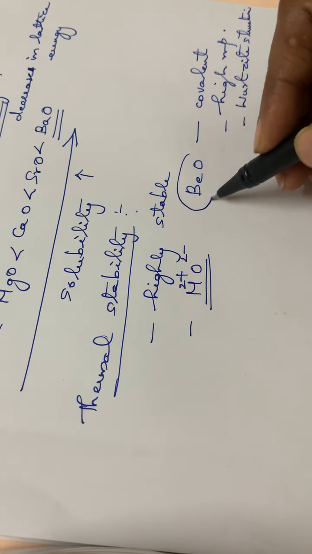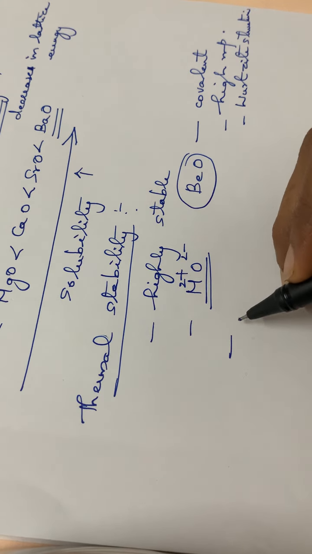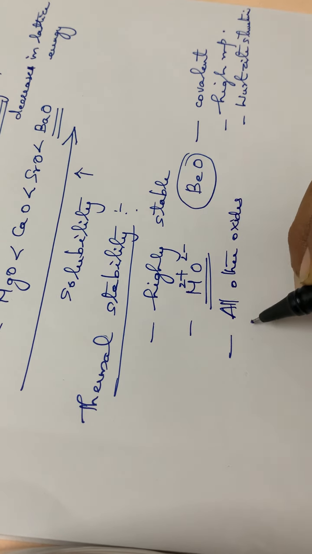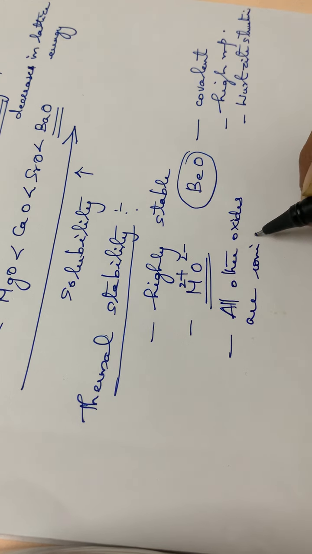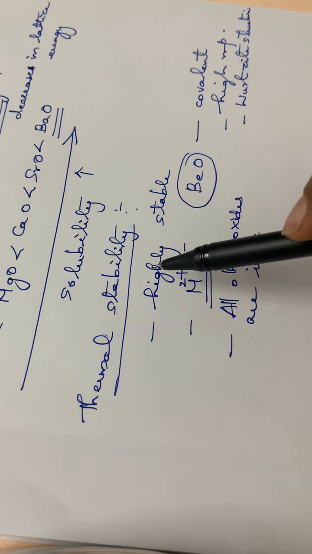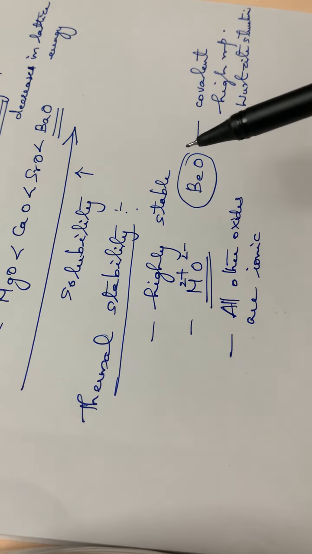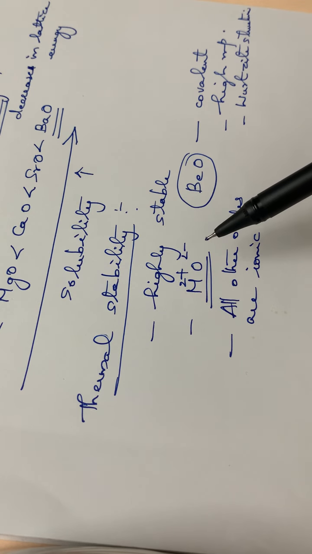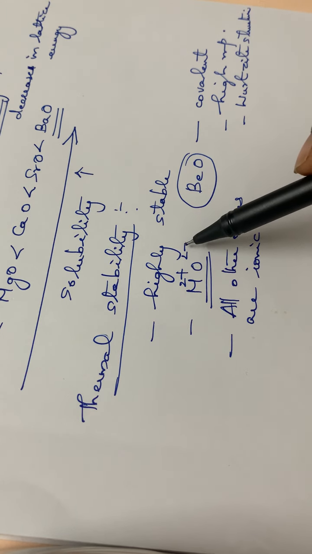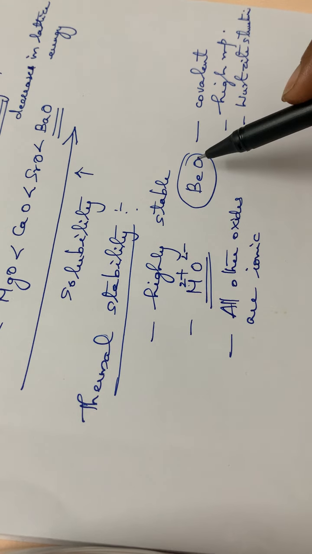Except beryllium oxide, all other oxides are ionic in nature. Considering thermal stability means, suppose we are supplying some amount of heat, whether the compound decomposes or not. All these alkaline earth metal oxides are highly stable, and they will be in ionic form, isn't it? M2+ and O2-. That means they are ionic in nature, except beryllium oxide.